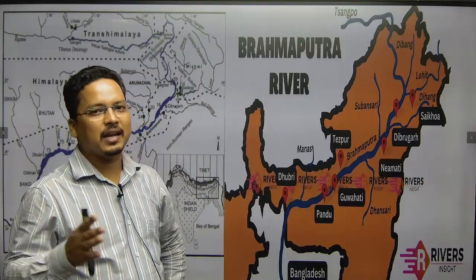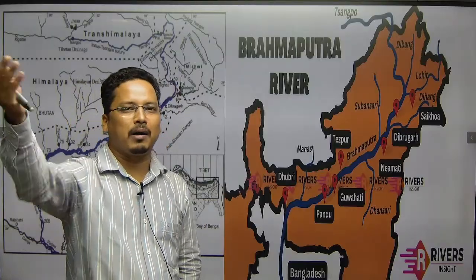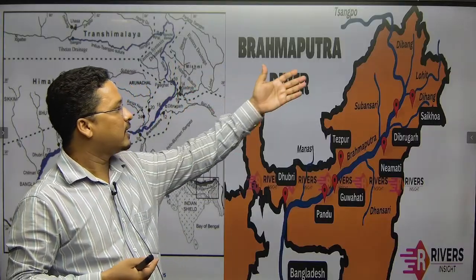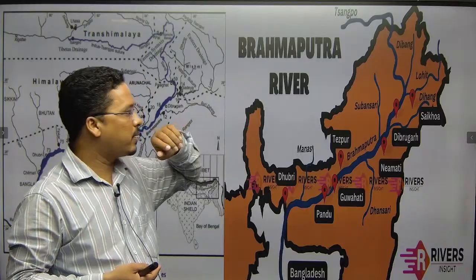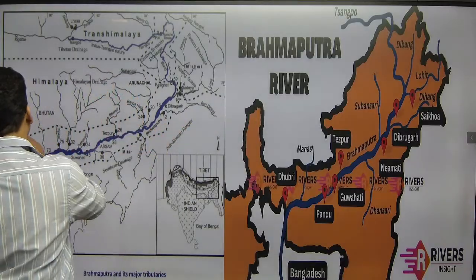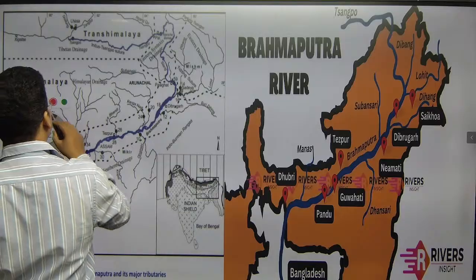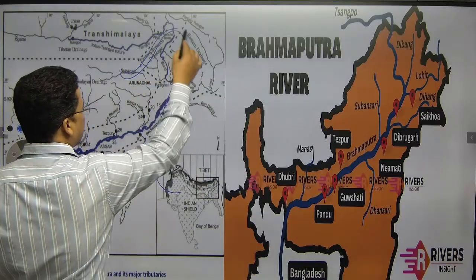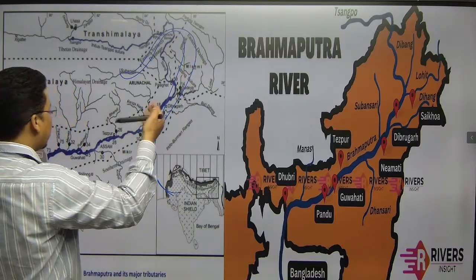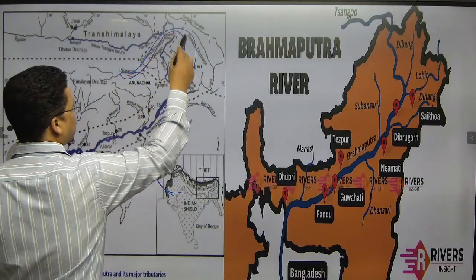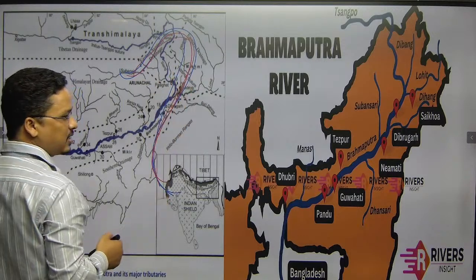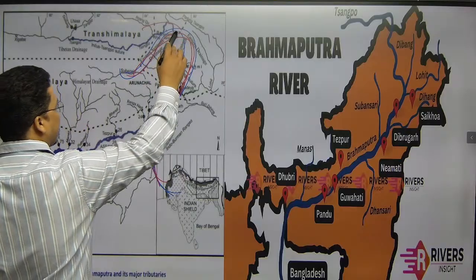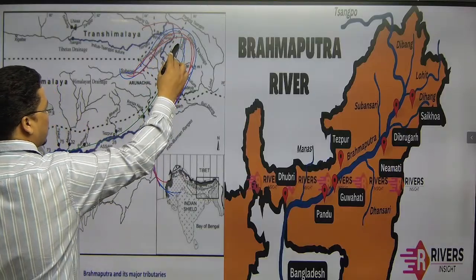Now when the river enters, obviously it will flow through the mountain region, the Eastern Himalaya, and there is a syntaxial bend as well. Hope everybody is aware of that syntaxial bend. In this region we have the syntaxial bend, that hairpin structure. The river crosses the syntaxial bend